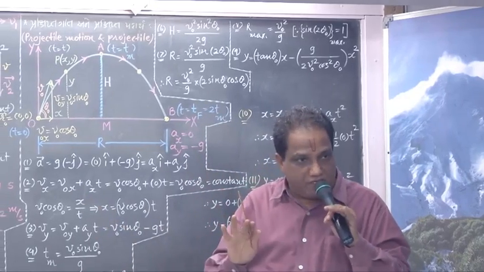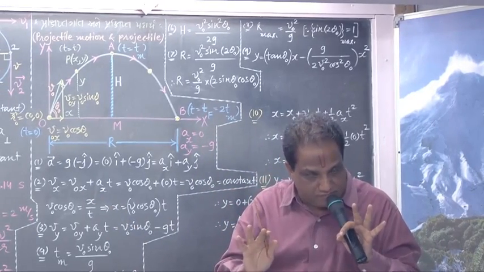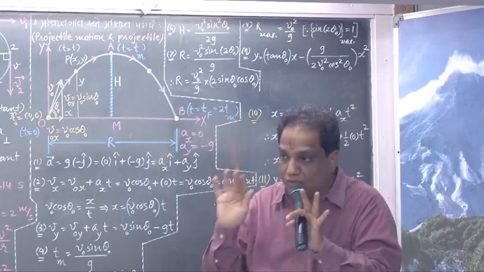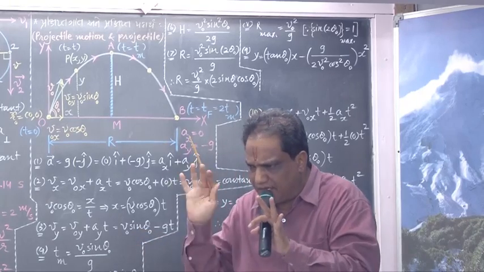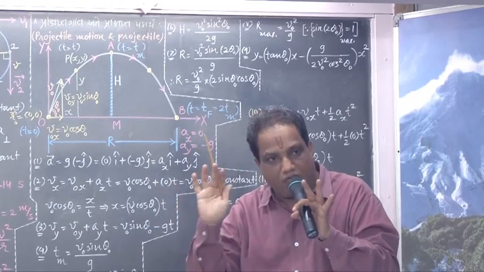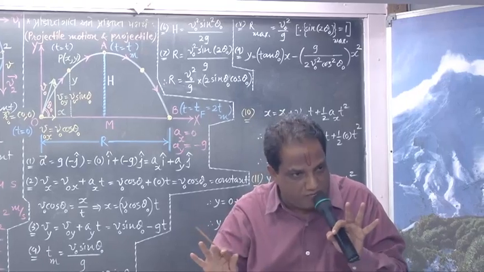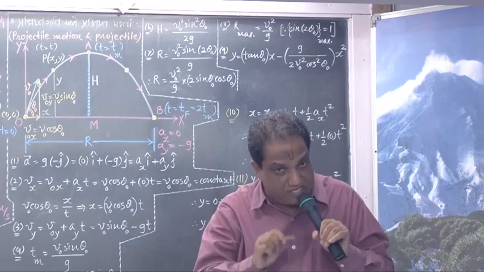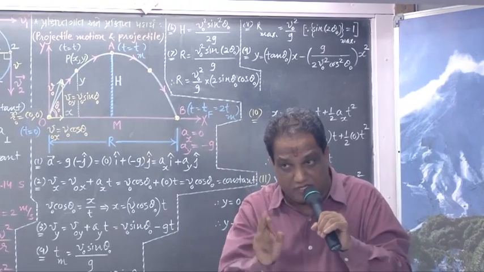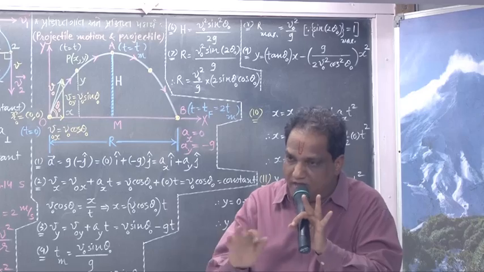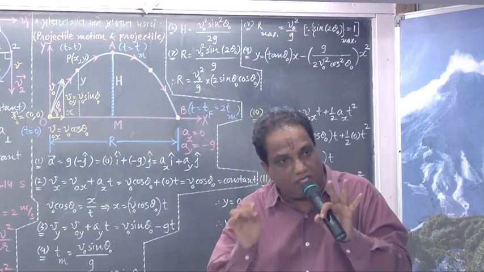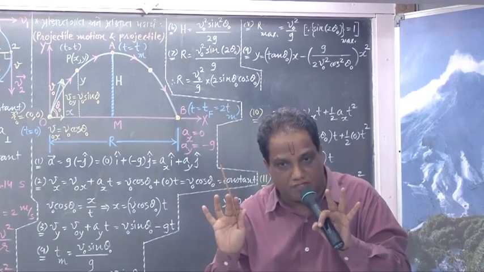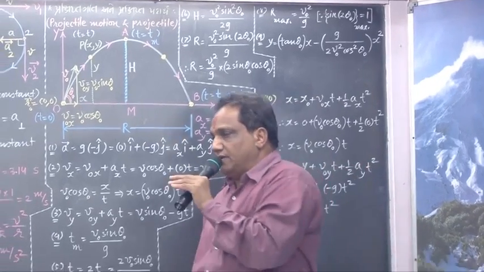Here we are going to make a pure theoretical discussion. Under ideal conditions, you should not consider air resistance. Just think that this body is thrown in vacuum, where there is no air medium, so no air resistance. In vacuum also, remember, the gravitational field is present, so it will provide gravitational force. In vacuum, air resistance will not be there. In the numericals, whether given or not, you must not consider any air resistance. Come on, speak with me.